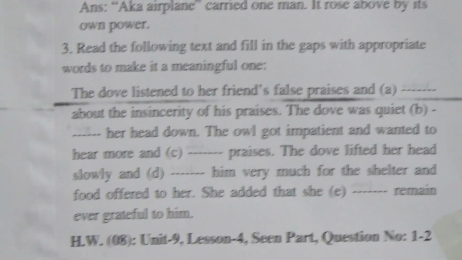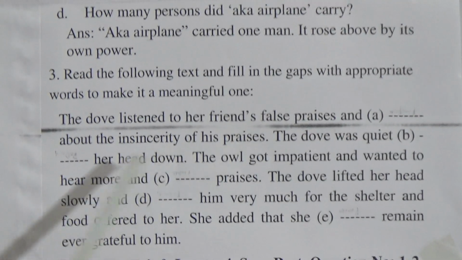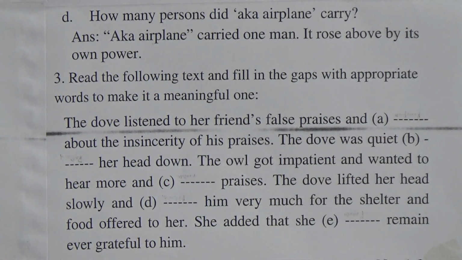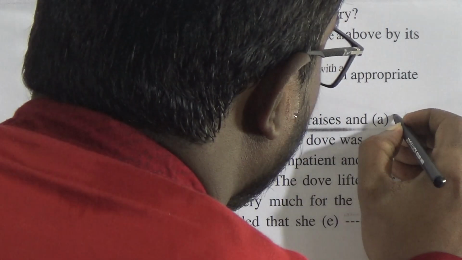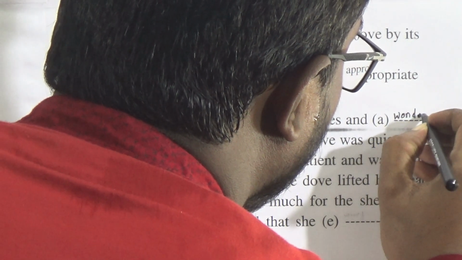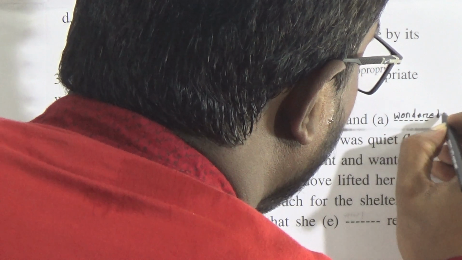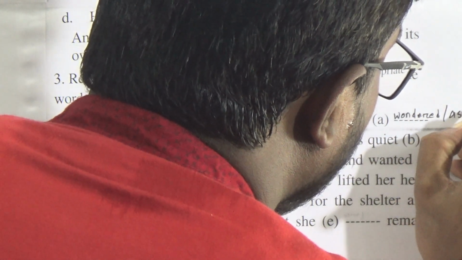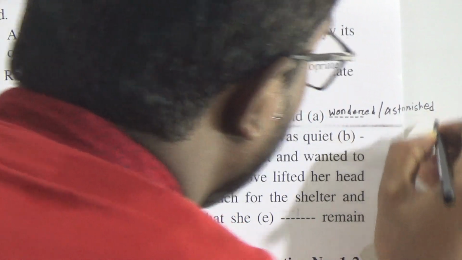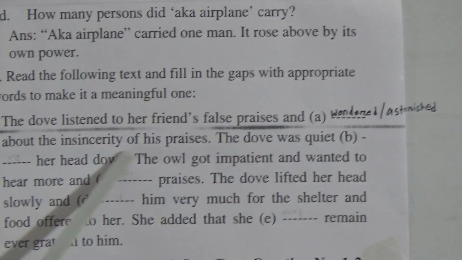The dove listened to her friend's false praises and wondered about the insincerity of his praises. You will write here "wondered" or "astonished", follow me, about the insincerity of his praises.